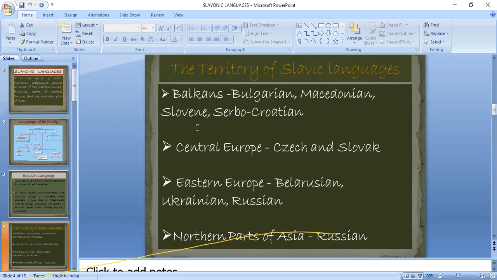Territory of the Slavic languages. Balkans: Bulgarian, Macedonian, Slovene, Serbo-Croatian. Central Europe: Czech and Slovak. Eastern Europe: Belarusian, Ukrainian, Russian. Northern parts of Asia: Russian.